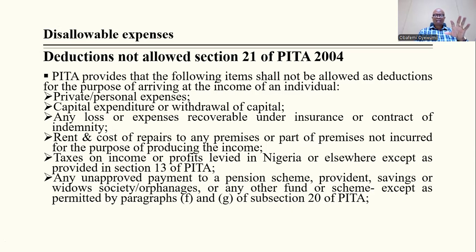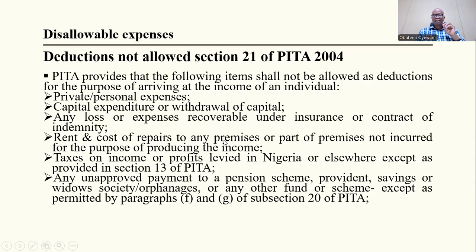I can't use that school fees to offset, I can't use it as an expense of the business. It's your own personal expense. Capital expenditure or withdrawal that's of a capital nature, so you can't also use that one. Any loss or expenses recoverable under insurance or contract of indemnity cannot also be allowed.